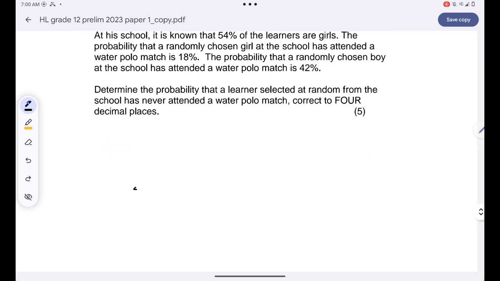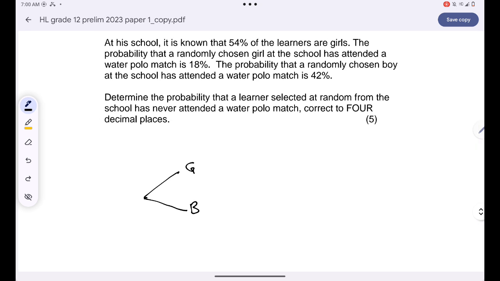Okay, we have two types of learners, right? We have girls and boys. We are told that 54% of them are girls, so the probability that a learner is a girl is just 0.54, and hence the probability that the learner is a boy is just 0.46. Are you together? So a learner will attend a polo match, and then other learners do not attend polo matches.